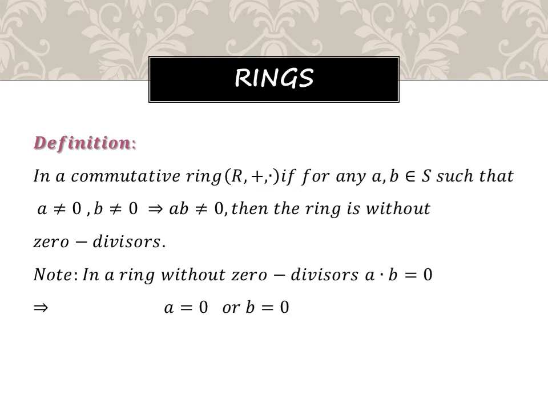In other words, in a ring without zero divisor, a dot b equal to 0 implies what? a equal to 0 or b equal to 0. So through one example I will explain this, right?